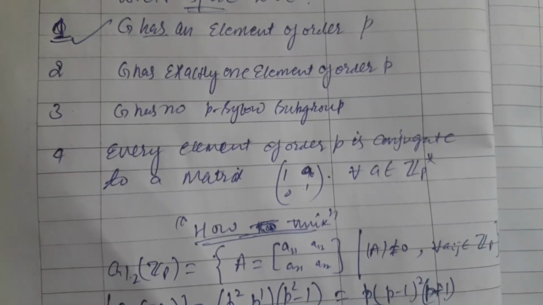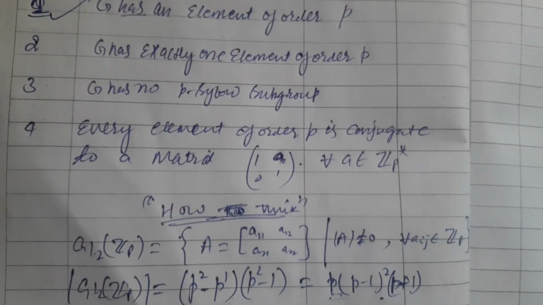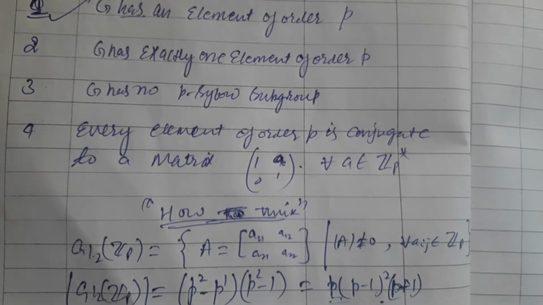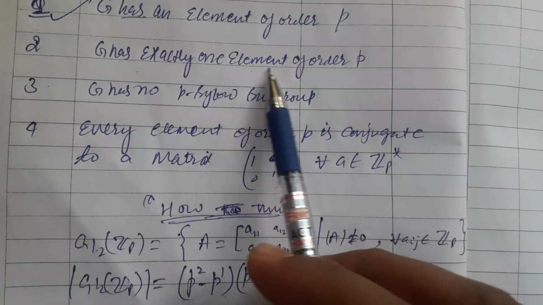Option second says that G has exactly one element of order P. G has only one element whose order is P. This cannot be true. I can give many examples, countably infinitely many examples, by which this can be rejected. My intuition says that this is a wrong option.